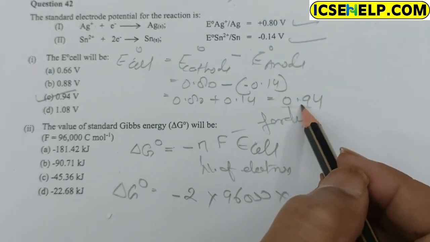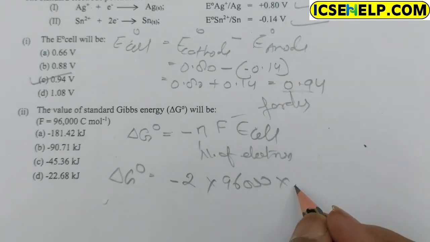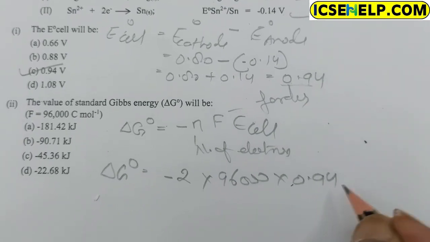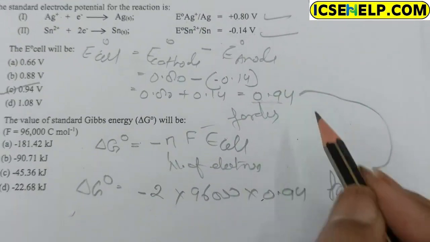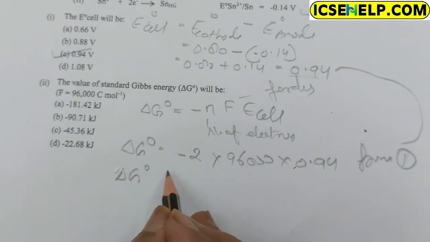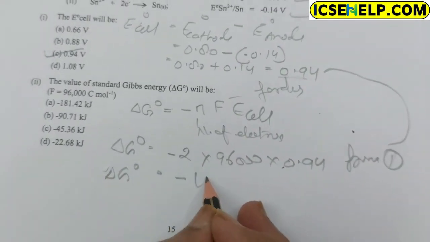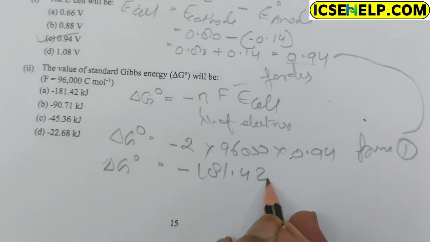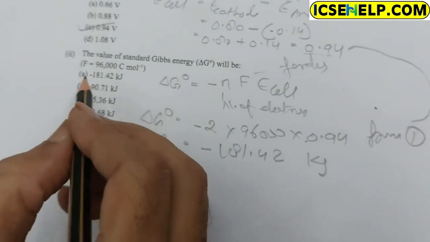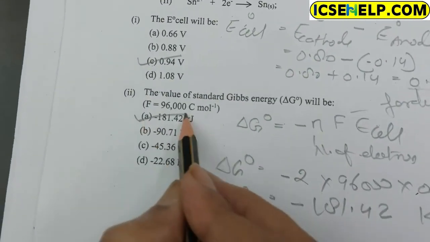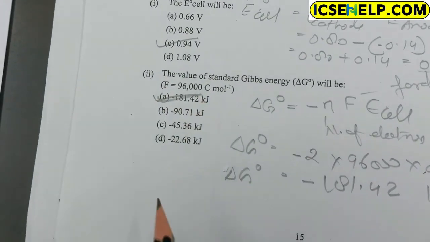Putting the values, delta G is equal to minus 181.42, so option A is correct.